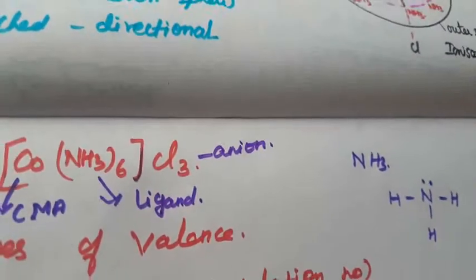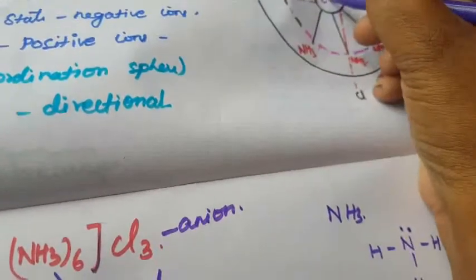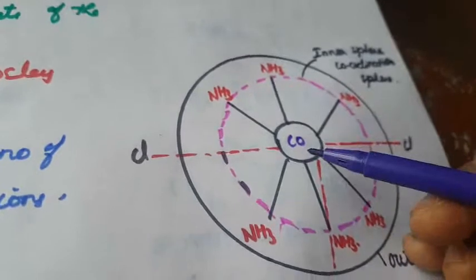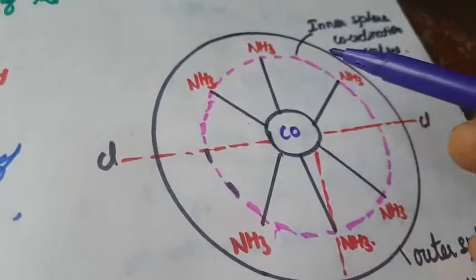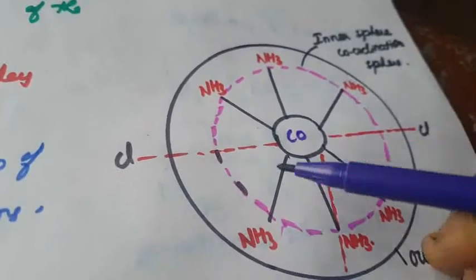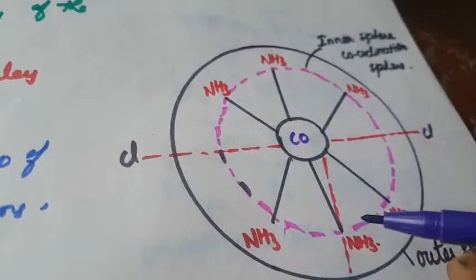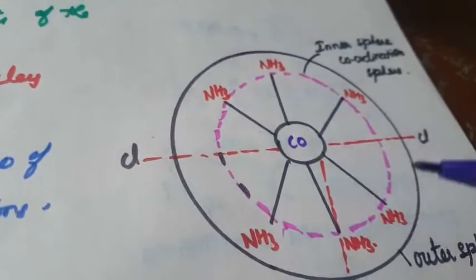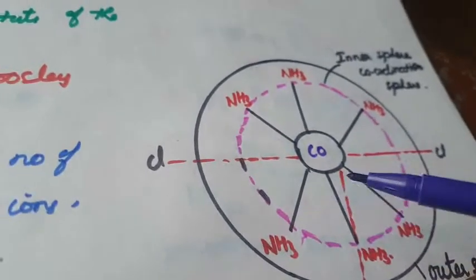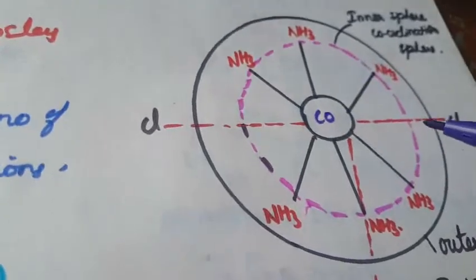Each ammonia donates a pair of electrons to link to the central metal atom. See the diagram. This is called cobalt, the central metal atom. These 6 ammonia are bound to that cobalt, and they are called ligands. A ligand is something with the tendency to donate a pair of electrons to make a bond with the central metal atom.